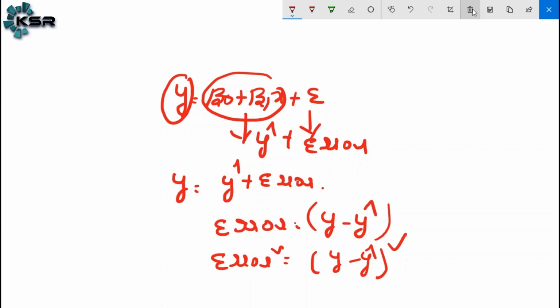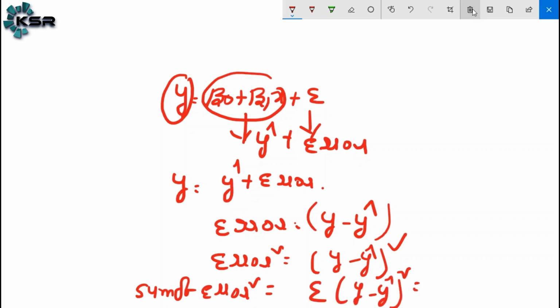What is the total error for all the records? We need to add all the records, that is the sum of error square, which is the summation of y minus y hat whole square. Simply we can write this as SSE, which is nothing but the sum of squares of error.